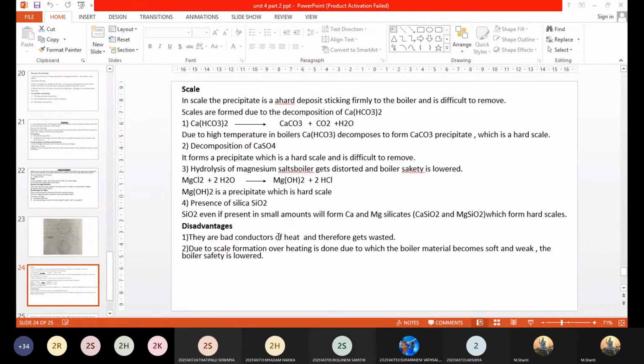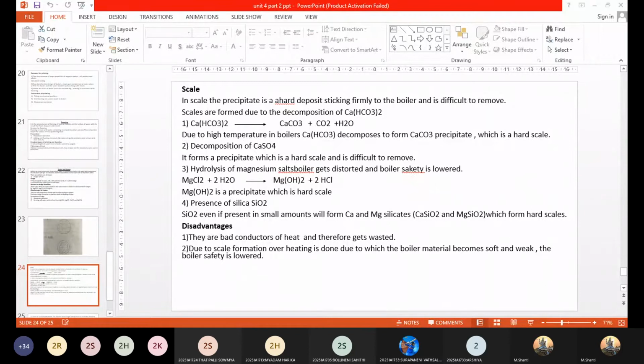Now, the third reason is hydrolysis of magnesium salts. Magnesium chloride on hydrolysis will give you magnesium hydroxide. This is again a hard type of scale, though not so hard as calcium sulfate. And silica present in small quantities will also get deposited as calcium silicate and magnesium silicate. So this is another reason for the scale formation.